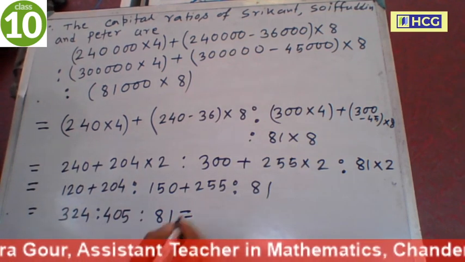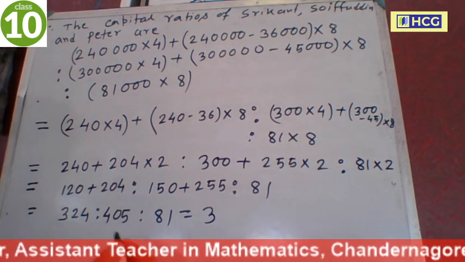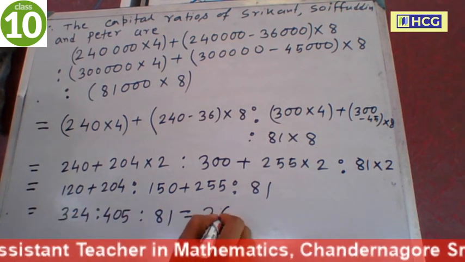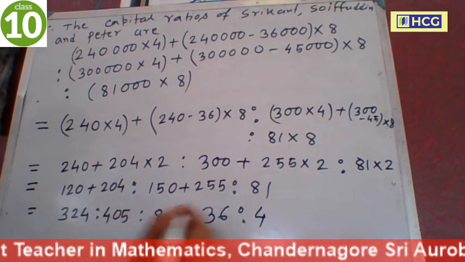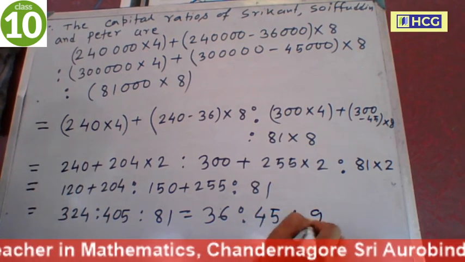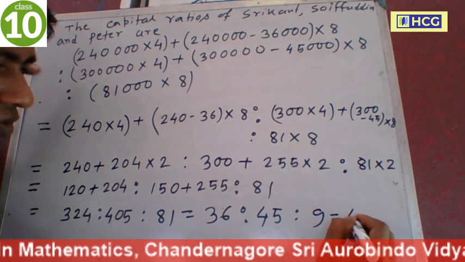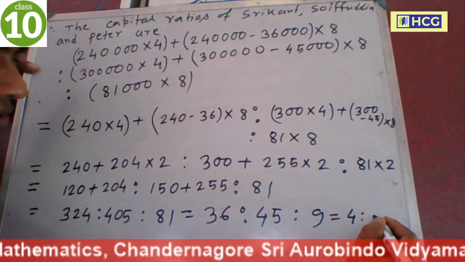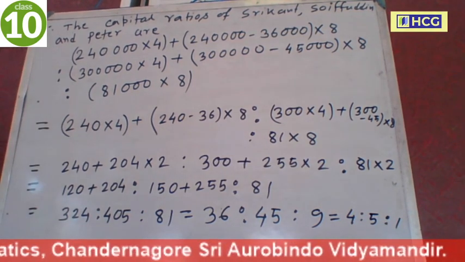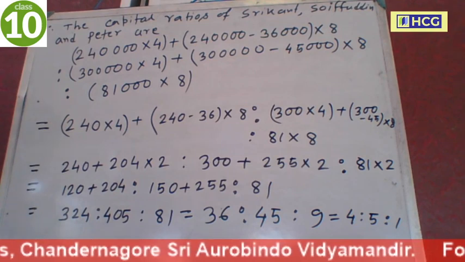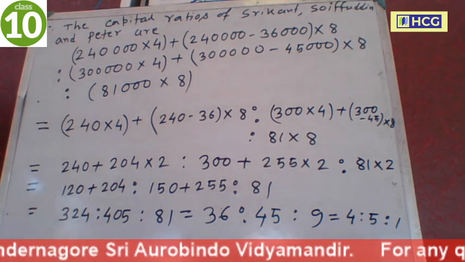Now cancel 9. 36, 45, 9. Again cancel 9. 4 is to 5 is to 1. So their capital ratio of Srikanth, Saifuddin and Peter is 4 is to 5 is to 1.